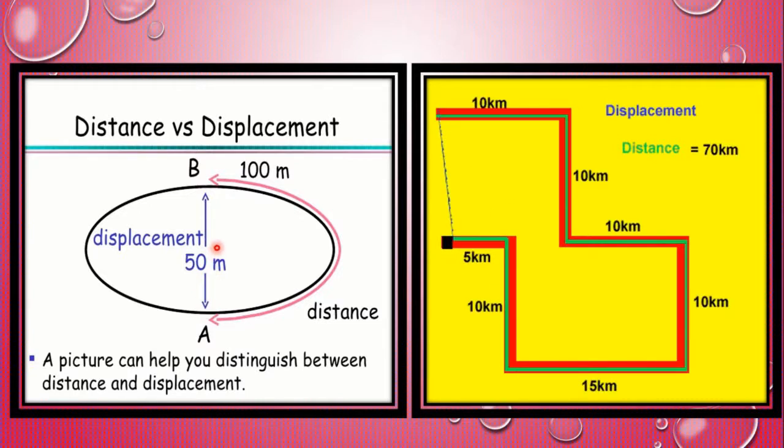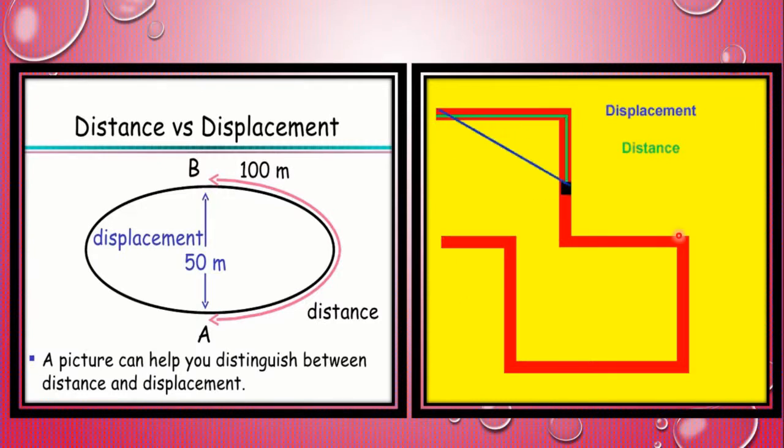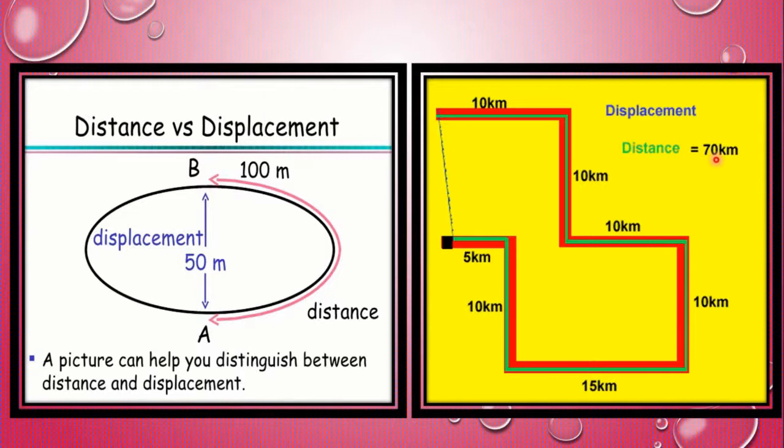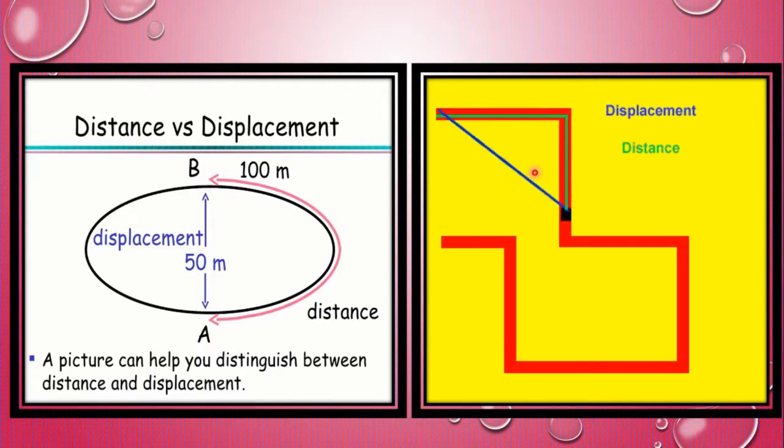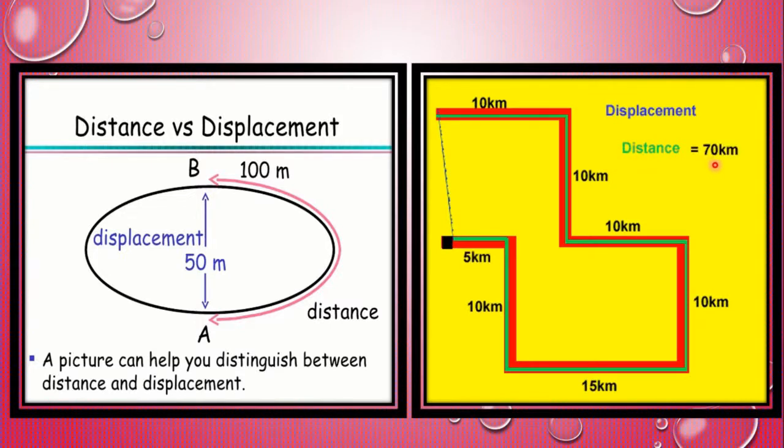Similarly, in the second picture, if we calculate distance of each path together, which is shown by this green line, is 70 kilometer, and displacement, the shortest distance in one direction, is 14 kilometer, as shown in this diagram. Distance is equal to 70 kilometer and displacement, which is the shortest distance, 14 kilometer.